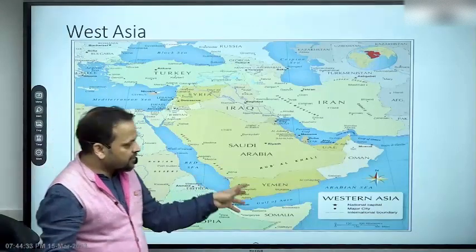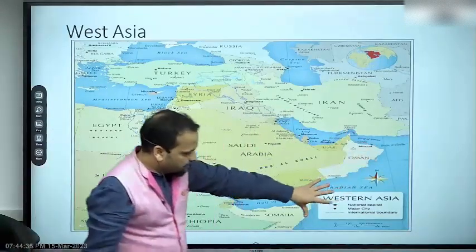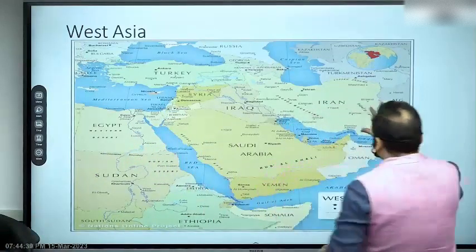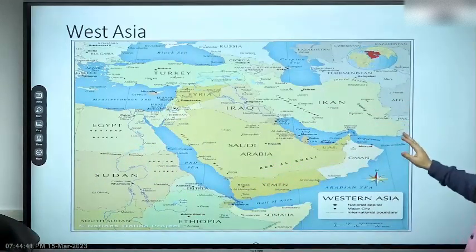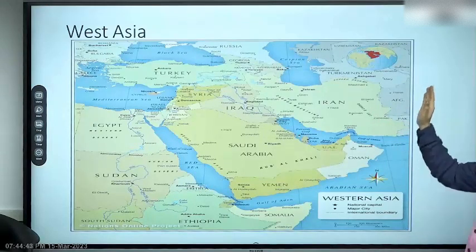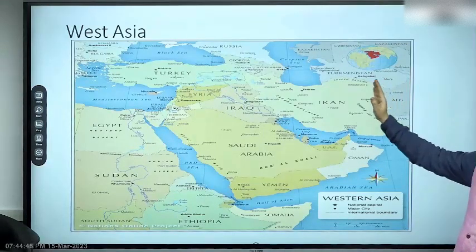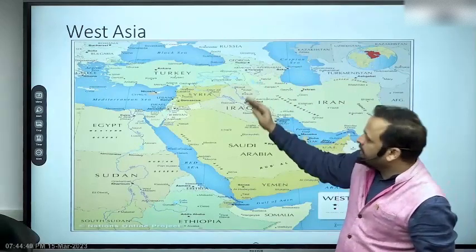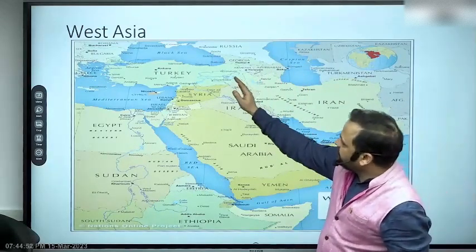So let's look at the geography. First, this is a maritime region, shares Indian Ocean with India. All right, this is Iran. Now if you look at Iran, pivotal country, borders with Pakistan, Afghanistan, Turkmenistan, this is Caspian Sea, this is Azerbaijan, this is Armenia, all right, and now this is Turkey.